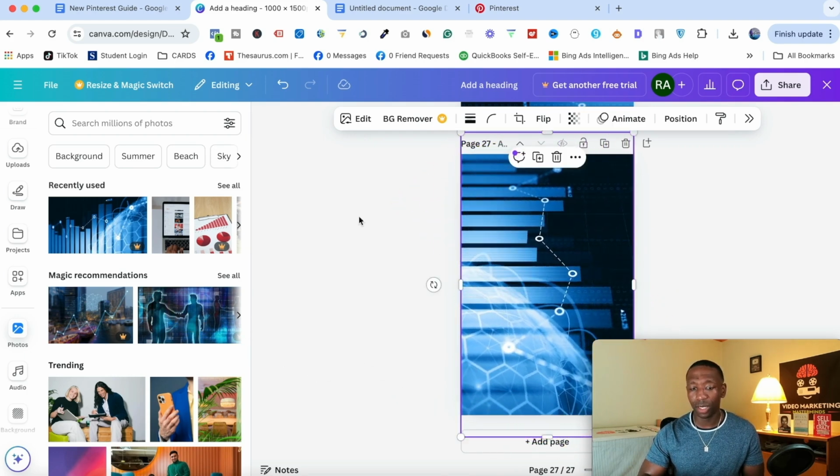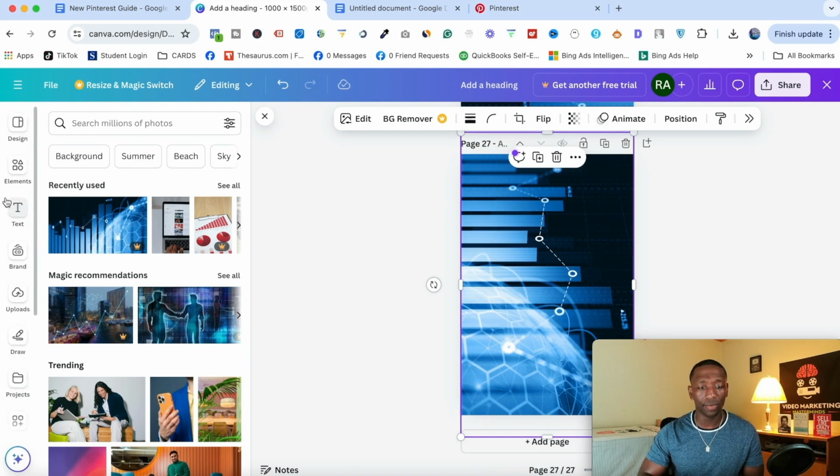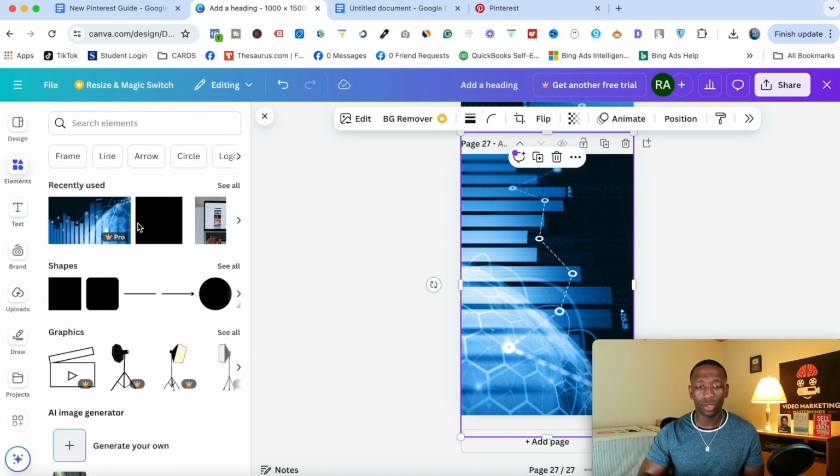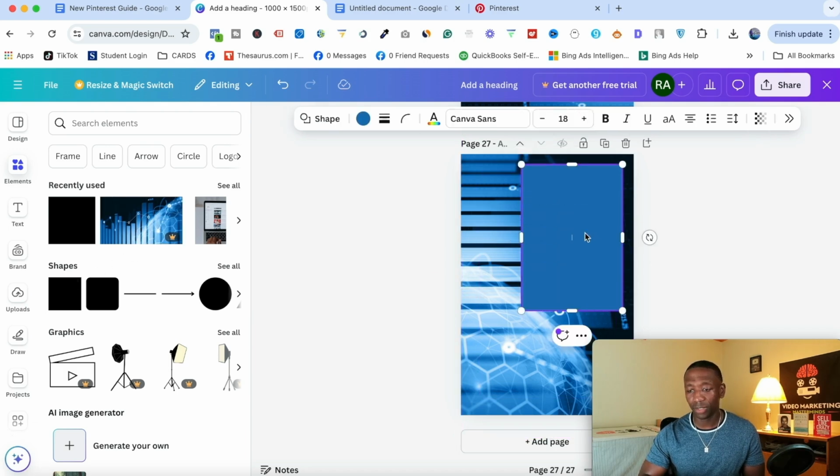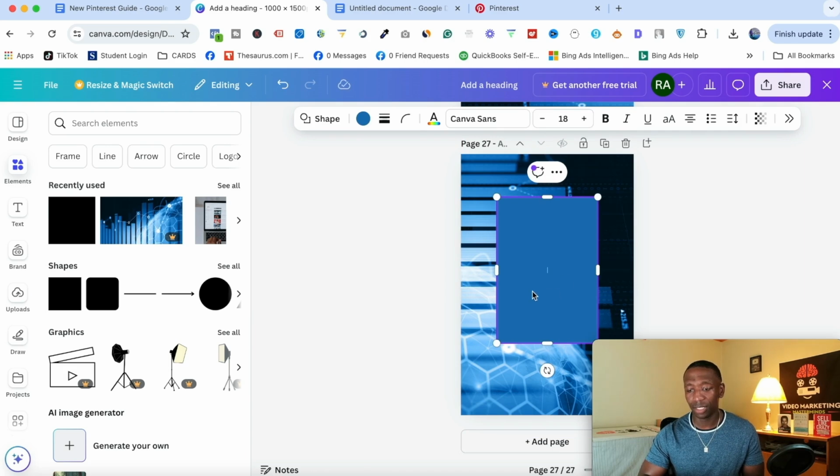Boom, there it is. Okay, so now I'm going to go over here to elements, and you can go here to shapes and get the shape. So I'll go ahead and do this one. All right, I'll make this bigger. Okay, there we go right there. You see how it's kind of looking like what I had.